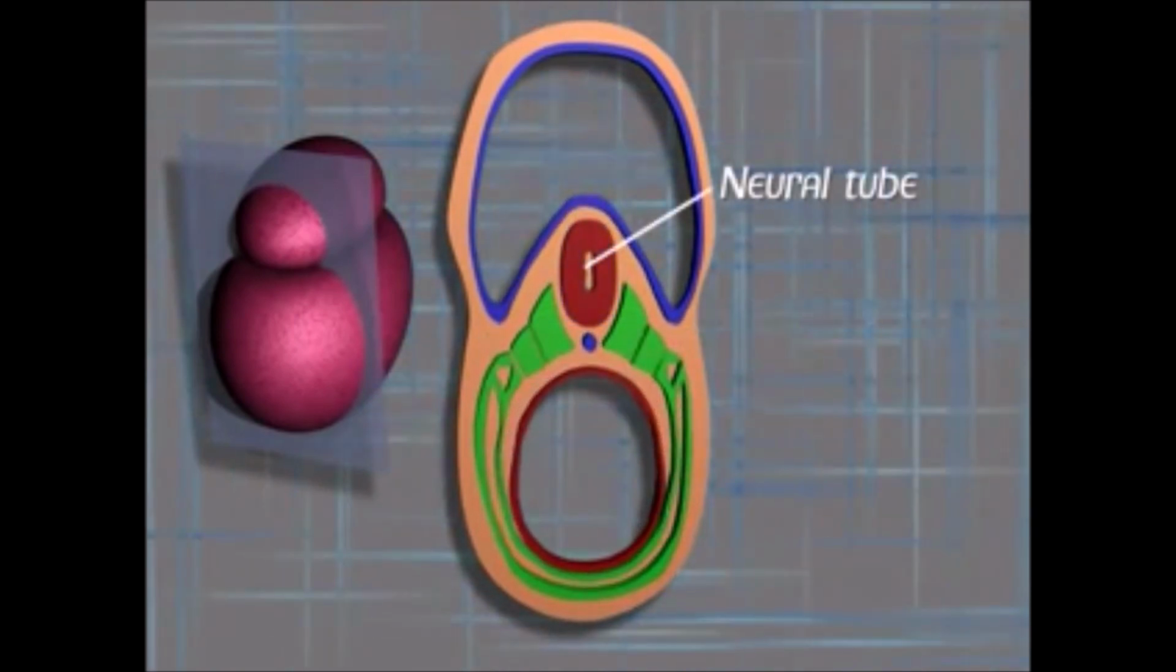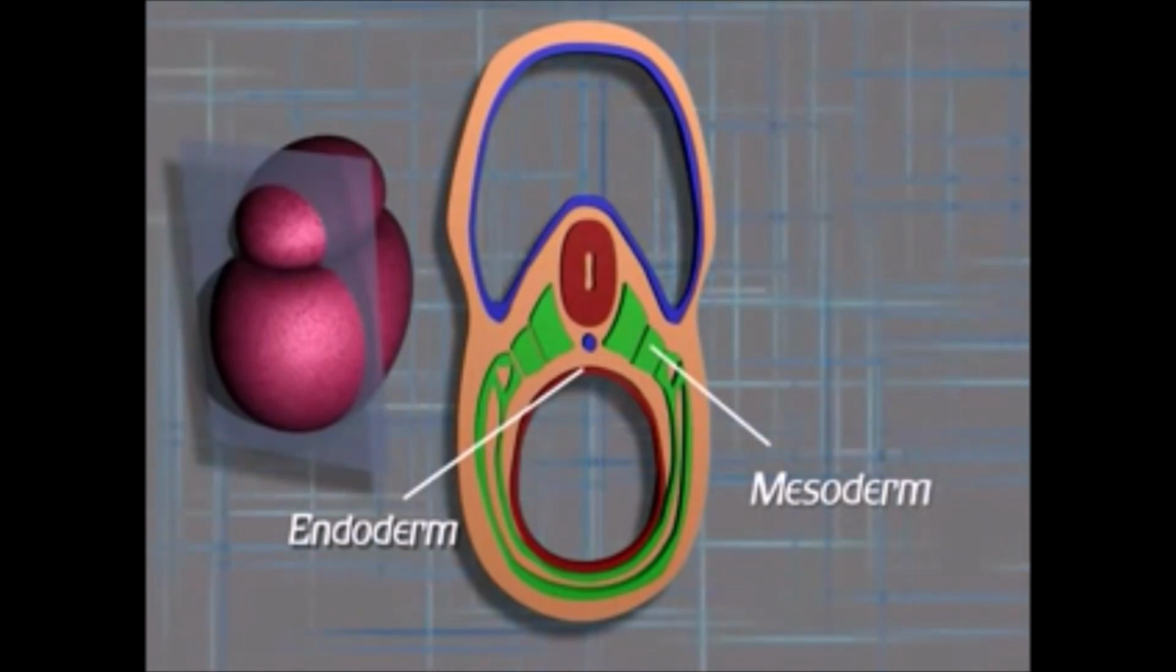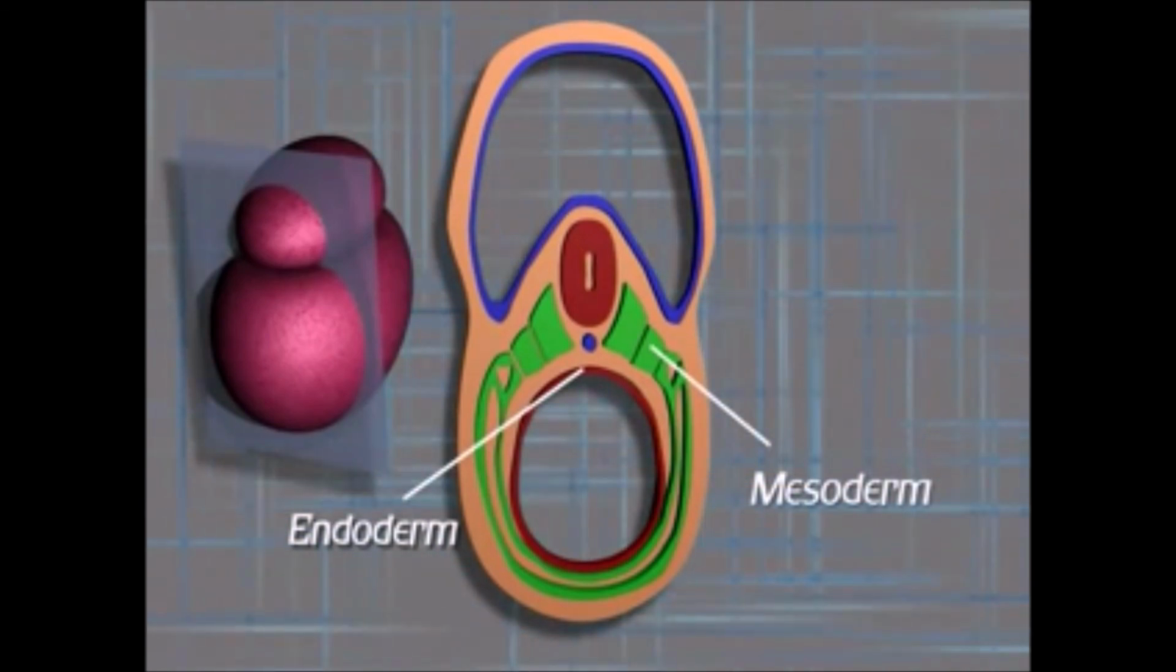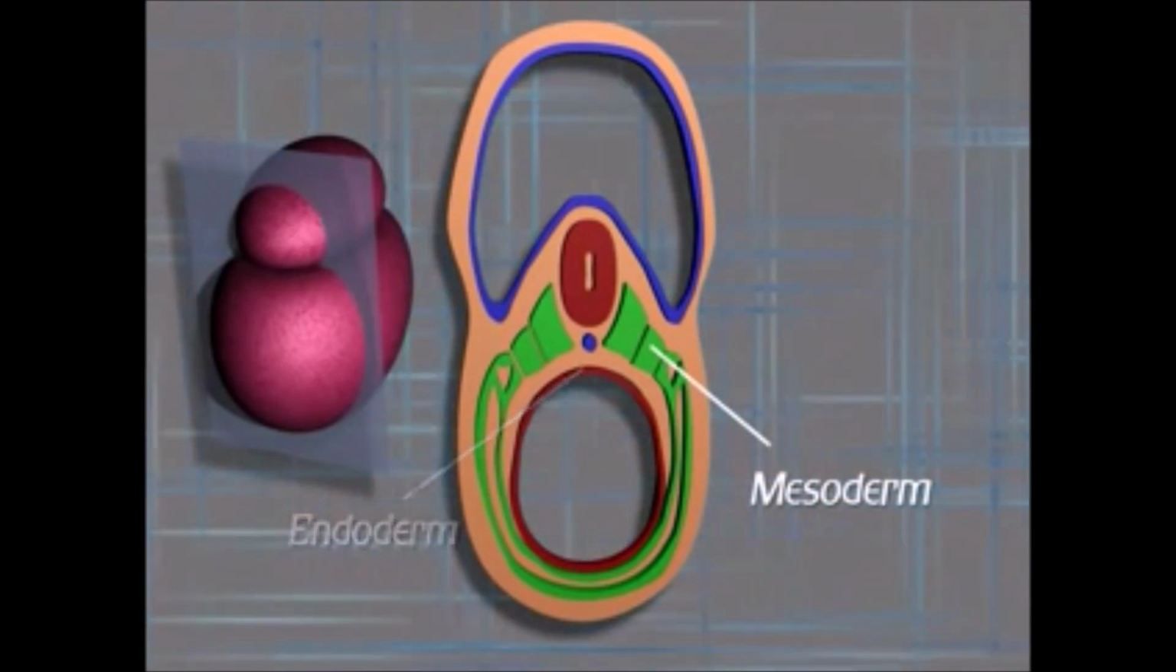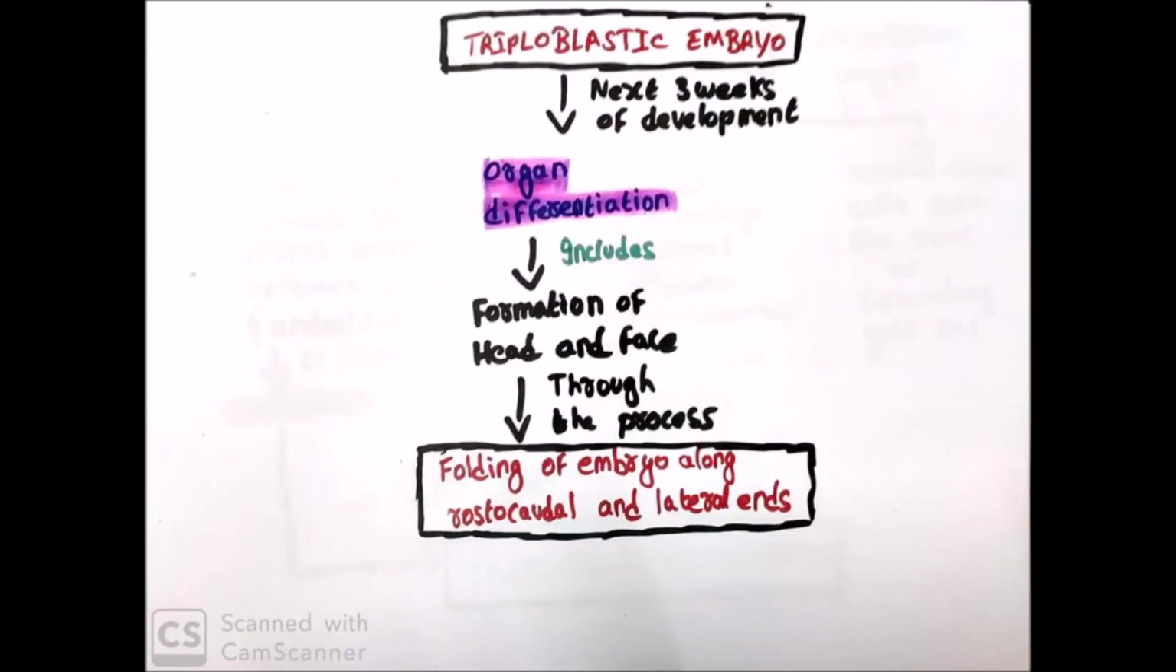Meanwhile, during this time, the ectodermal cells migrate between the ectoderm and endoderm and divide continuously to form the mesoblast. This gives rise to mesoderm adjacent to the notochord, thus forming a triploblastic embryo.